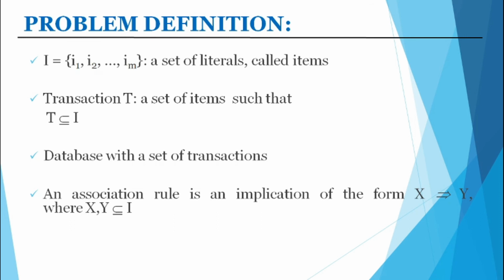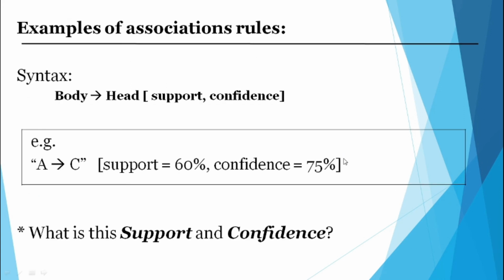That is the set of items such that transactions are in I. A database is a set of transactions; I showed you 4 records, that is a set of transactions. An association rule is an implication of the form X implies Y, where X and Y are items. That is how X is associated with Y, which we have to identify. That is called an association rule.